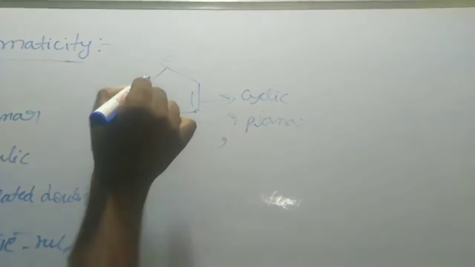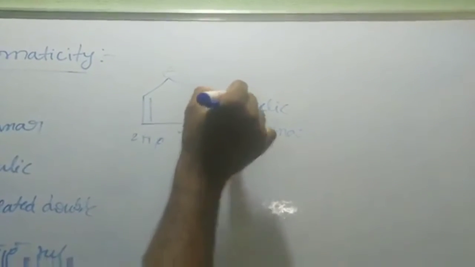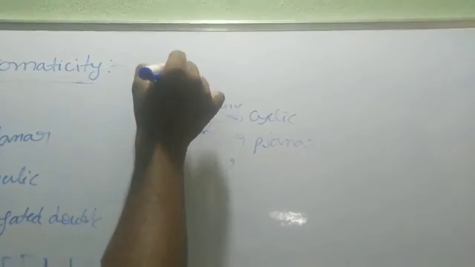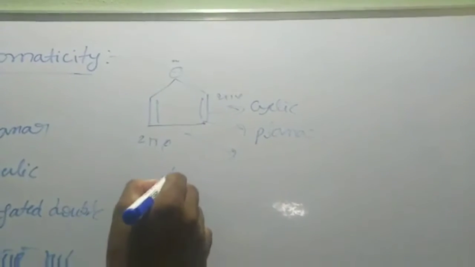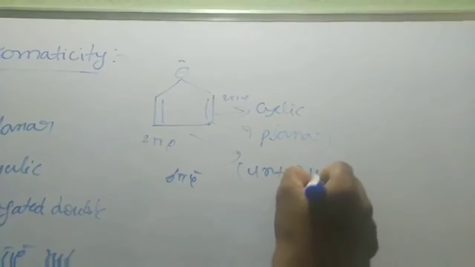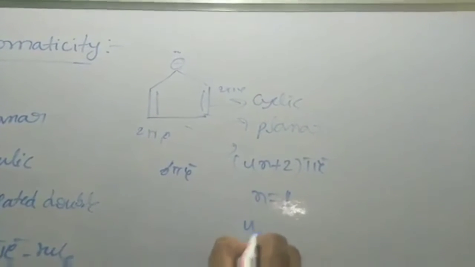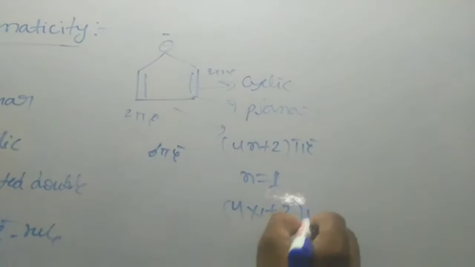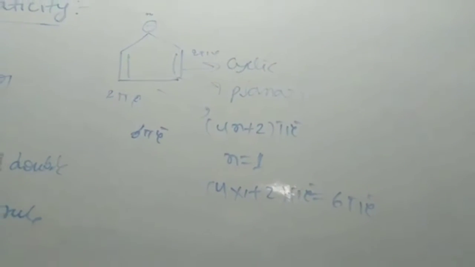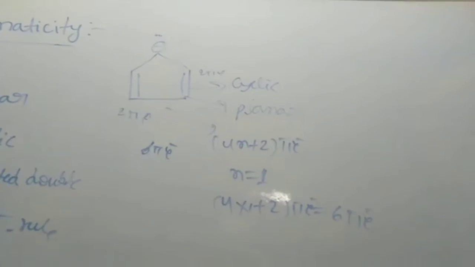Here one double bond carries 2 pi electrons, this double bond carries 2 pi electrons, and the negative charge carries one lone pair. So altogether 6 pi electrons, so it also obeys Huckel law. If we write n equal to 1 in this formula, we get 6 pi electrons. So the cyclopentadienyl anion is aromatic.